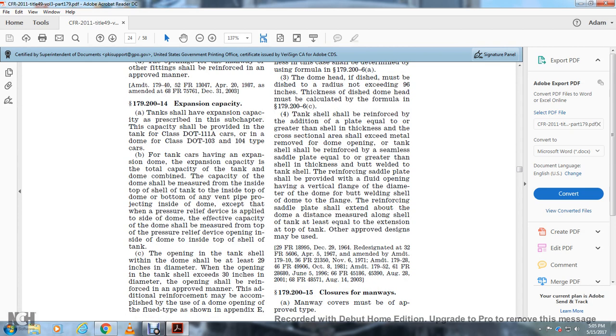179-214 Expansion capacity. The tank shall have the expansion capacity prescribed in the subchapter. The capacity shall be provided for tanks of class .111A and for cars with the dome of the .103 and 104 type car.